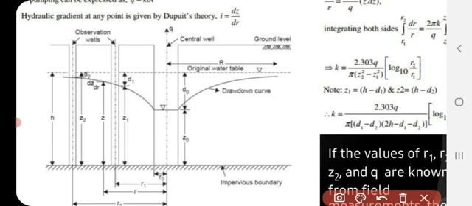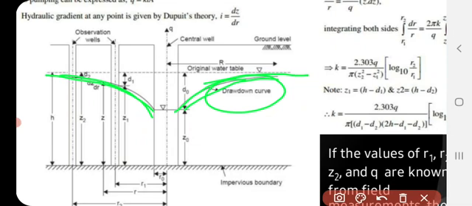So initially the water level is at its original water table. After constant pumping rate, it comes to a lower level over here. Now the water in the well comes from the surroundings. So finally this straight line becomes a curve, and this curve formation of the groundwater table is known as the drawdown curve.